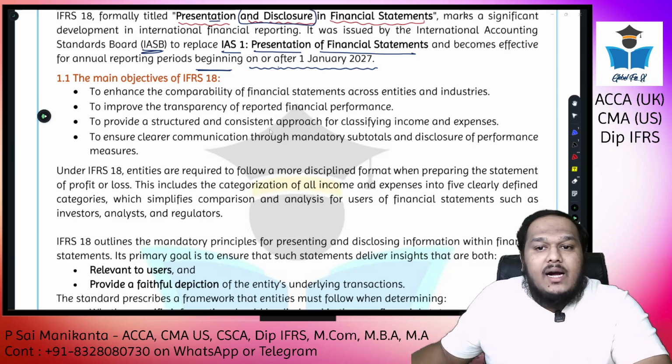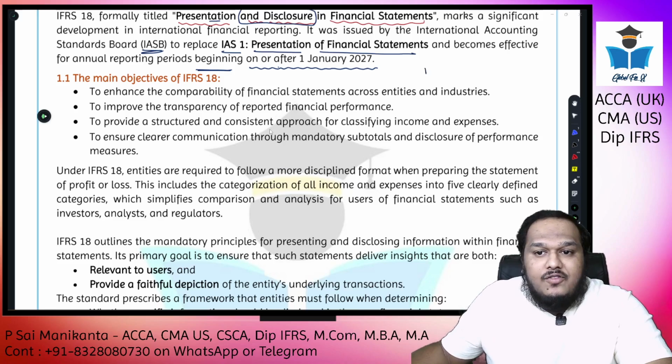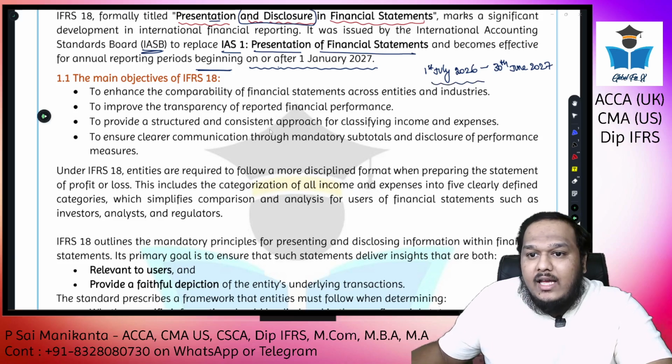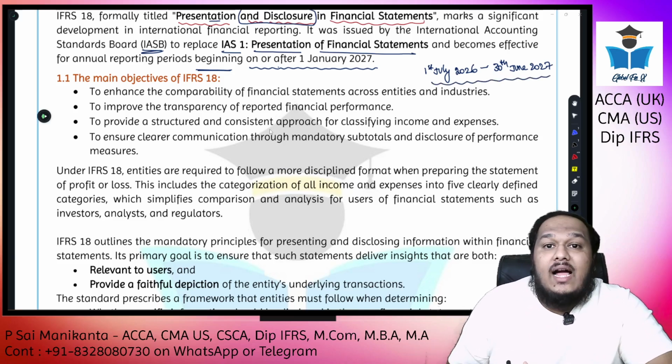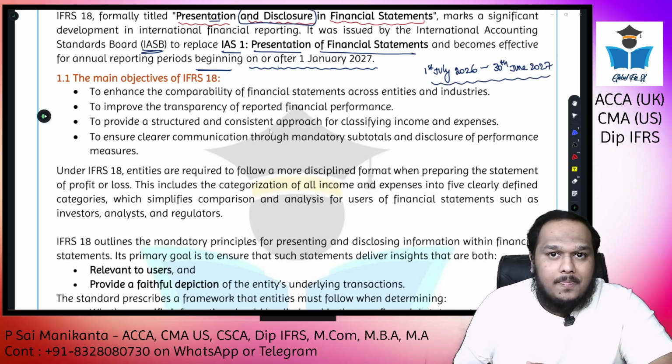So if a company has a financial year of, let's say, 1st July 2026 that ends on 30th June 2027, now read carefully and determine whether IFRS 18 is suitable or applicable for that year or not.